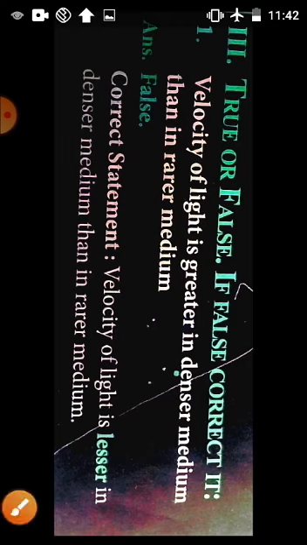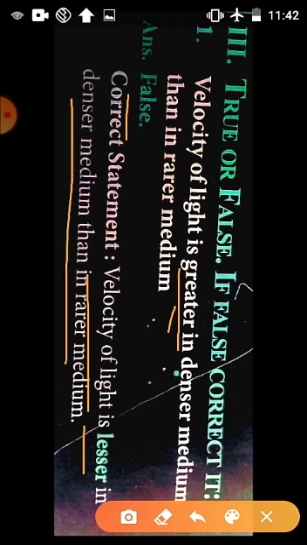So the first statement is false. Then how will you correct? Yes, very good. If greater is changed into lesser, the answer is correct. So the corrected statement: the velocity of light is lesser in denser medium than in rarer medium. Is it clear?